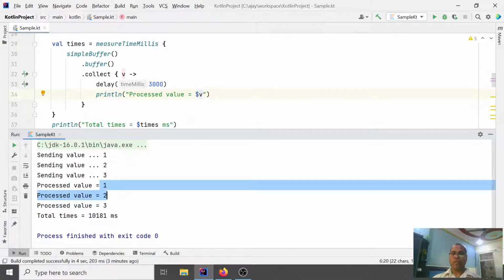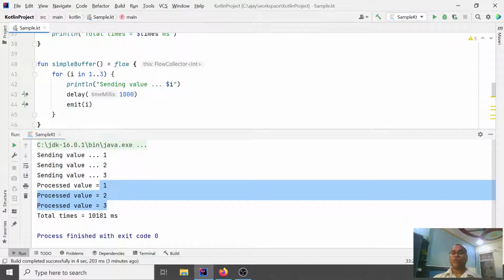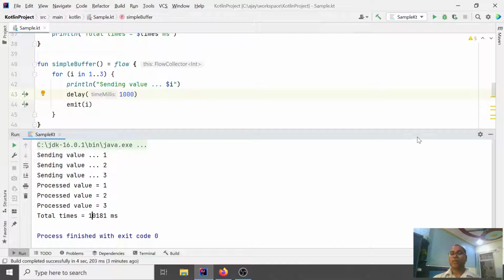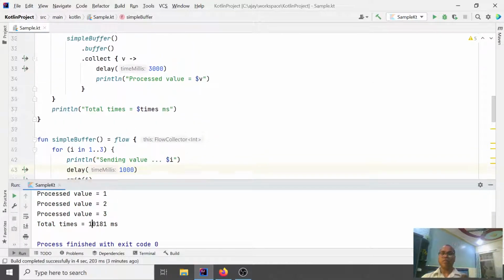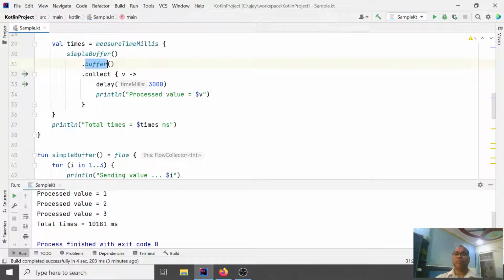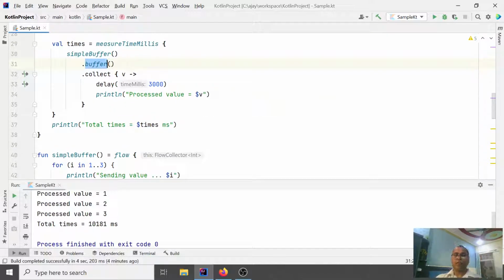So this is 3 seconds of waiting three times, which is 9, and 1 second on the first request, so it takes almost 10 seconds. This is the simplest function, buffer. When you want your flow to be asynchronous, running in different coroutines, just use buffer, and now with the same code everything runs asynchronously.